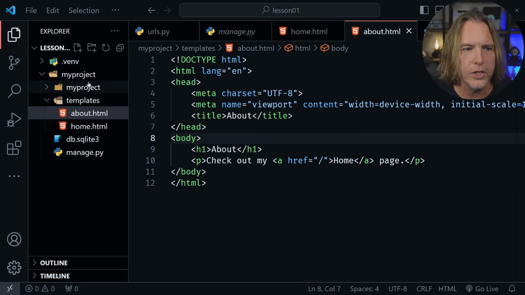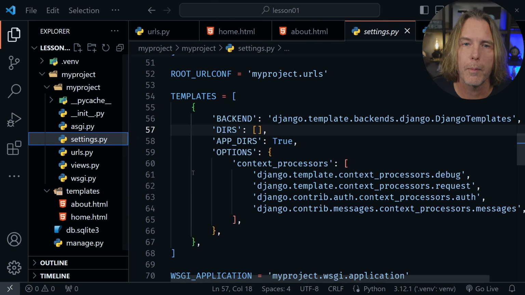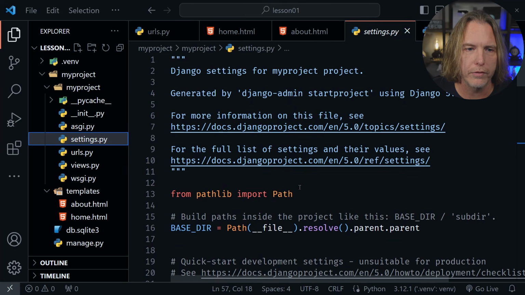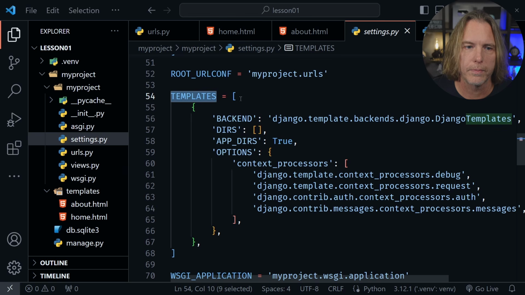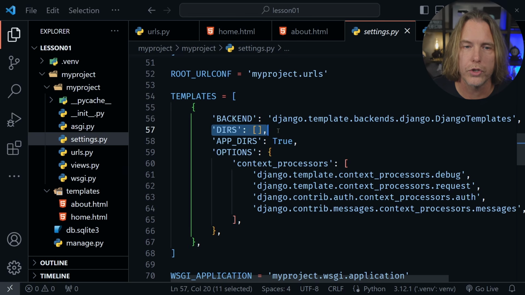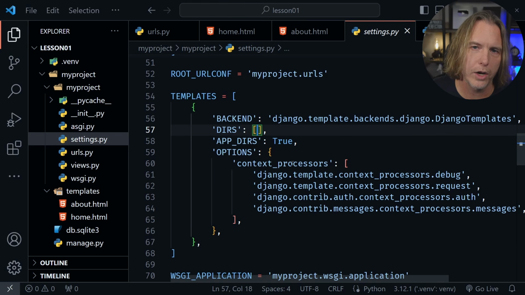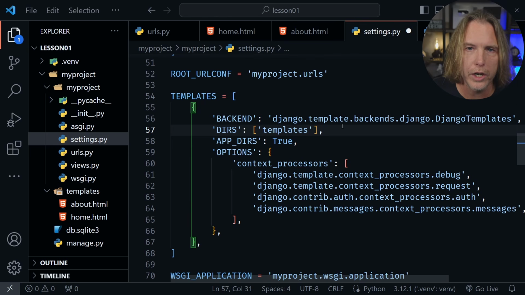Now let's open the second my project folder. Look inside of here to the settings.py file. We need to scroll down, if you start at the top here, all the way down to where it says TEMPLATES. Then inside of this list for templates, we need to go to where it says DIRS, in all caps, which stands for directory. This is us telling Django where our templates are. So we put in single quotes the word templates here, that refers to our templates directory. Control S to save that change, and that's the only change we need for the settings.py file right now.